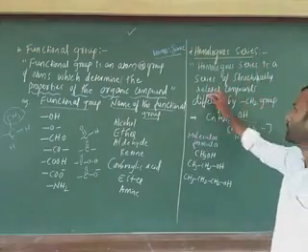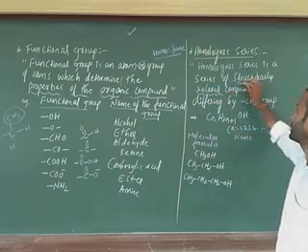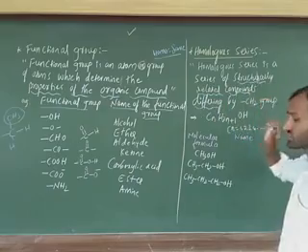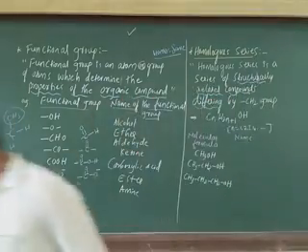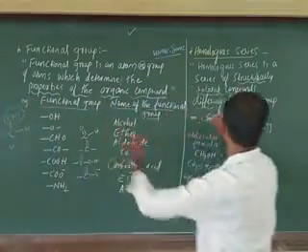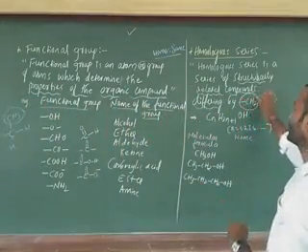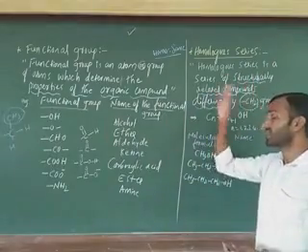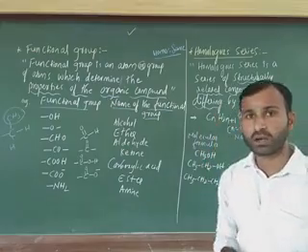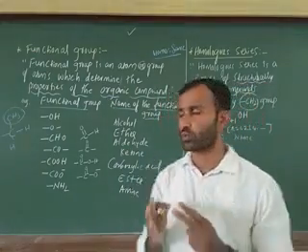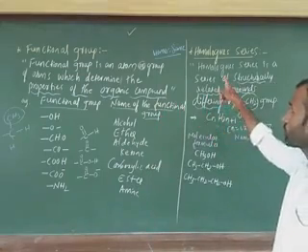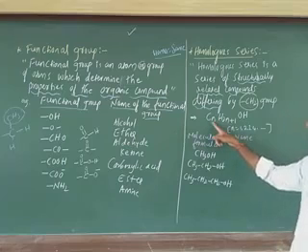Structurally related compounds, most important, differing by CH2 group. Very simple definition: homologous series is a series of structurally related compounds differing by CH2 group. Most important. Or this indicates the general formula for a homologous series.